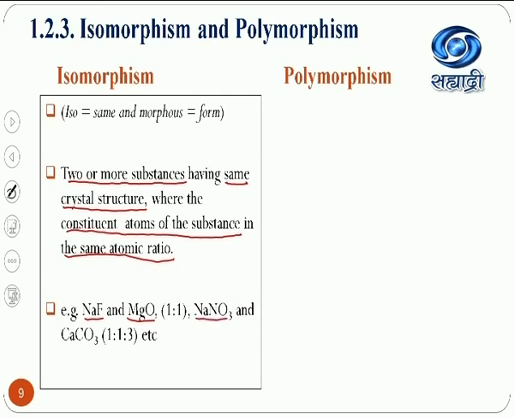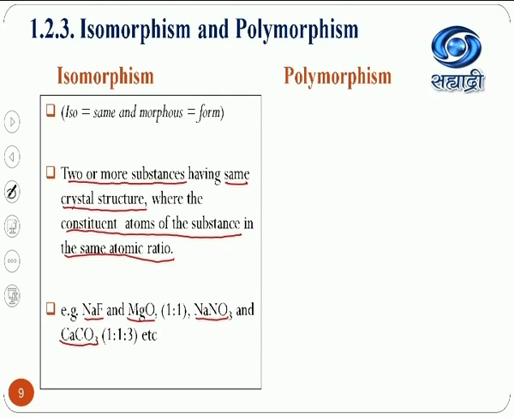Another example is sodium nitrate and calcium carbonate. See, in sodium nitrate, one atom of sodium, one atom of nitrogen, three atoms of oxygen. While in calcium carbonate, again one atom of calcium, one of carbon and three of oxygen. The ratio is 1:1:3. So these two compounds are isomorphs of each other. The question can be asked as a multiple choice question: which of the following pairs are isomorphs of each other or not isomorphs of each other? This type of question can be asked.